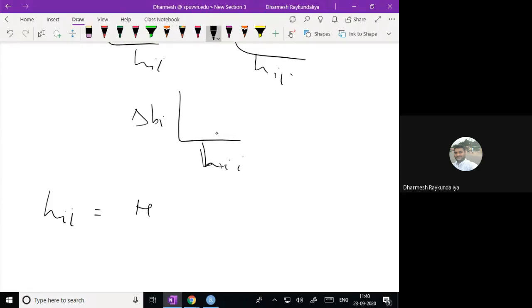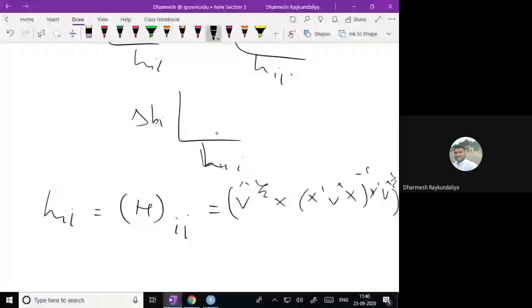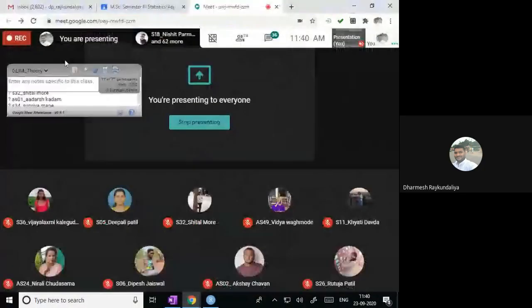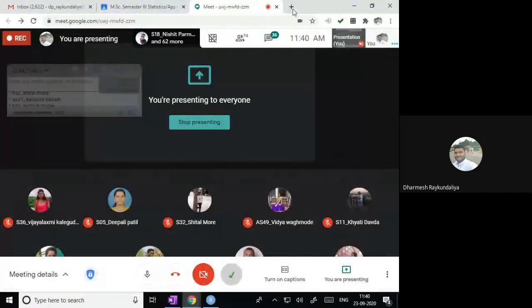And what is the hat matrix? It is V raised to half X, (X dash V cap X) raised to minus 1, X dash V cap raised to half. So hii is its ith element. So I think this is the quick summary of binary logistic regression models. Anything else? Any questions?